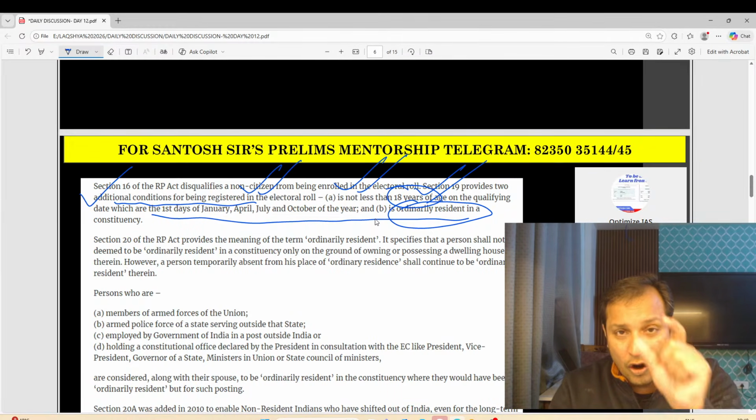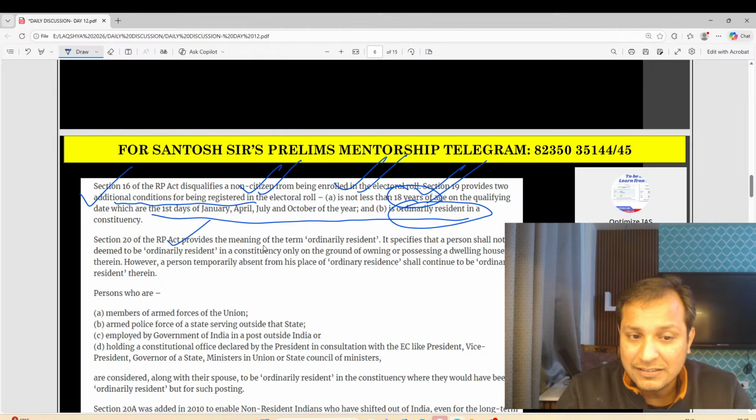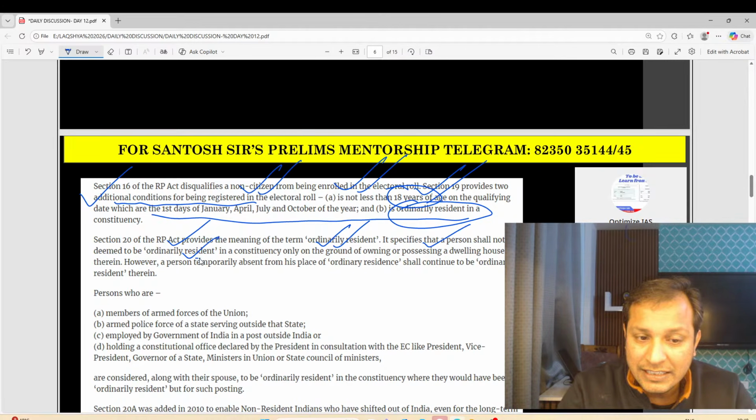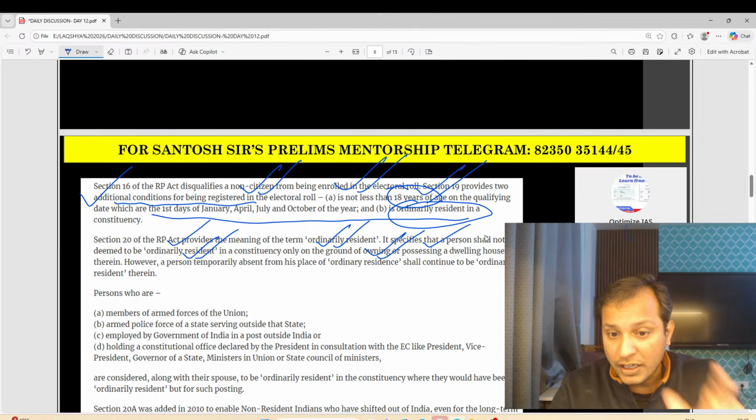Section 20 of the RPA Act provides the meaning of the term ordinarily resident. Who is an ordinarily resident? A person shall be deemed to be ordinarily resident in a constituency on the grounds of owning or possessing a dwelling house there.